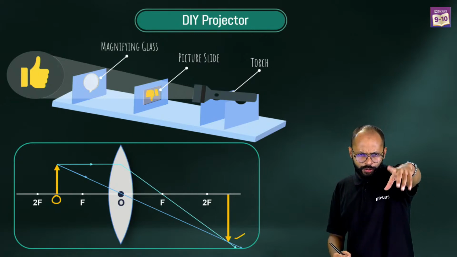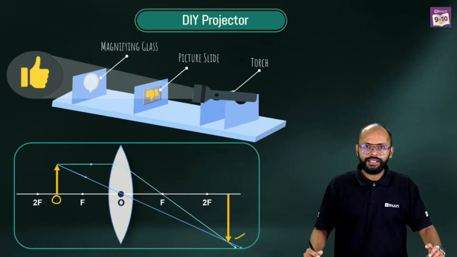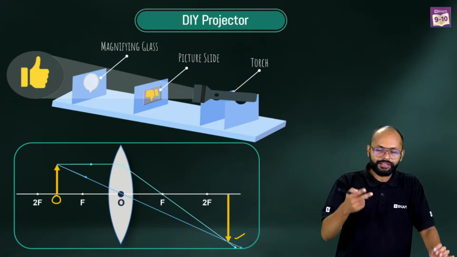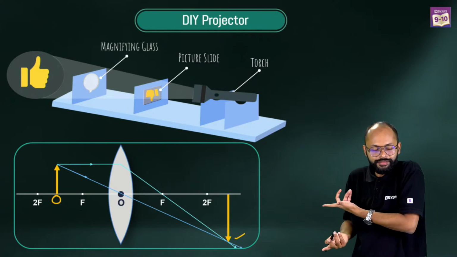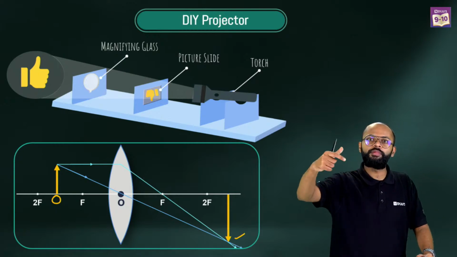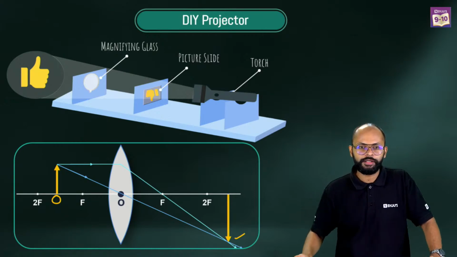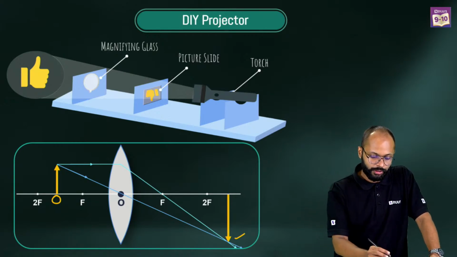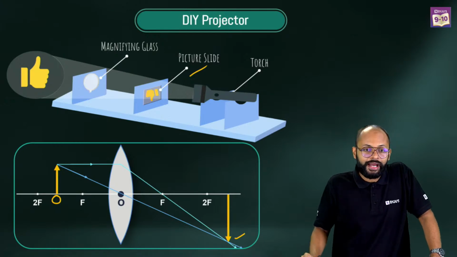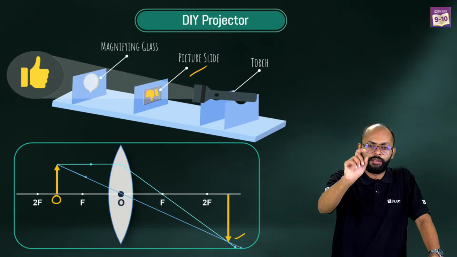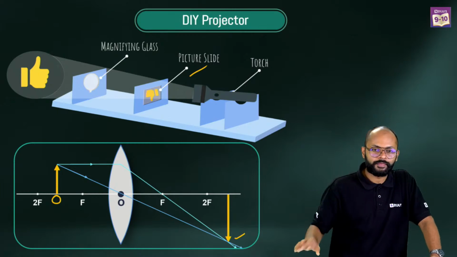Someone was asking me, sir, can we keep an object inverted and get an erect image? That is what we did in this. I kept the object inverted and I got the image erect. That's why this is the correct answer: between F and 2F, not between F and O.